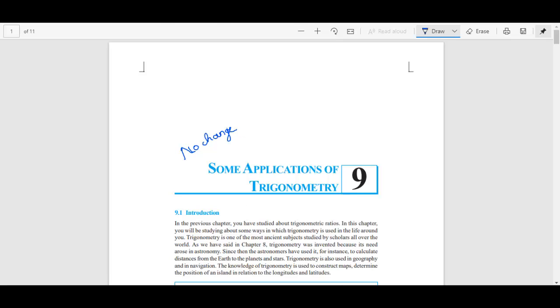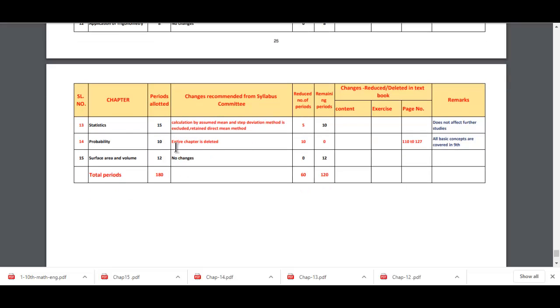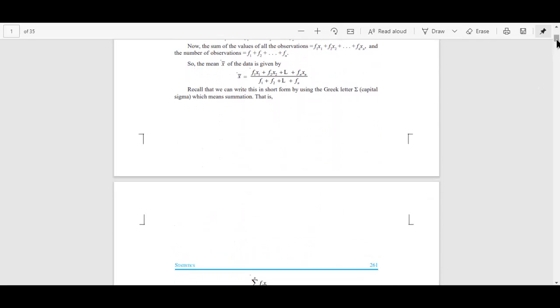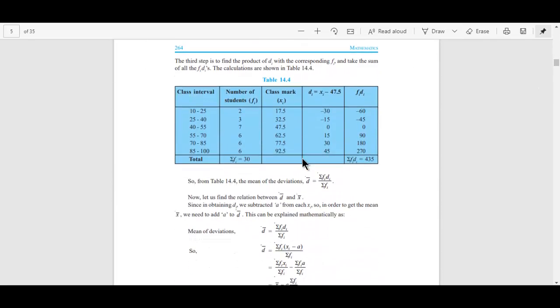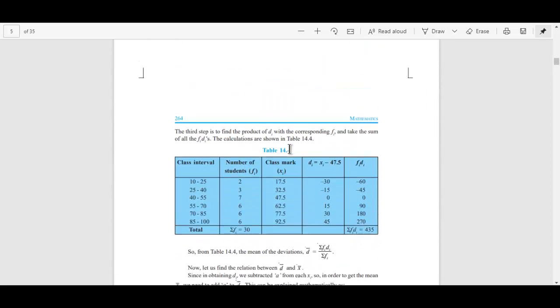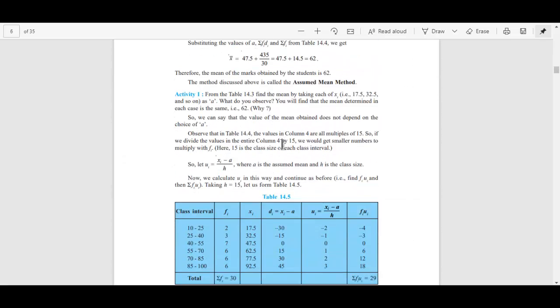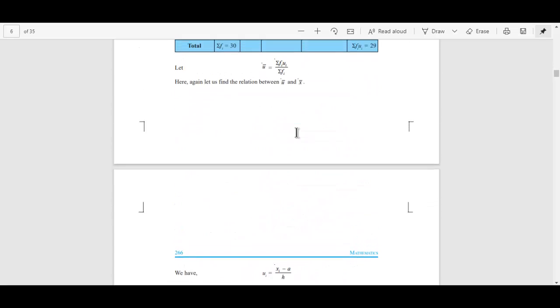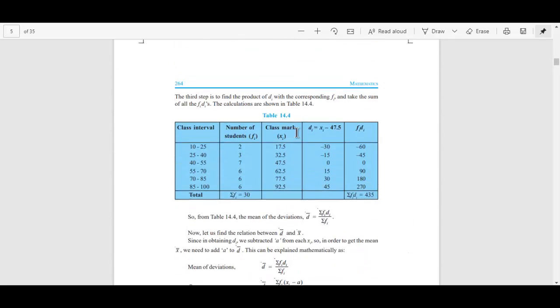Then we will go to the next topic, that is statistics. In statistics, the calculation by the assumed mean method and step deviation method is excluded, and only the direct method is retained now. In the chapter statistics, in the first exercise of this textbook, you have a lot of stuff here, like the assumed mean method. You can observe the assumed mean method and step deviation method. All these methods have been eliminated.